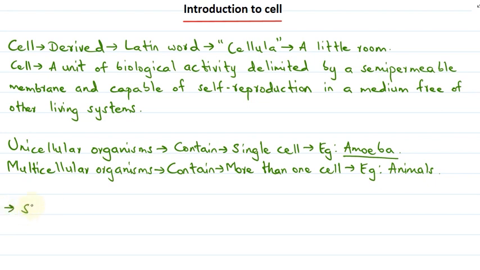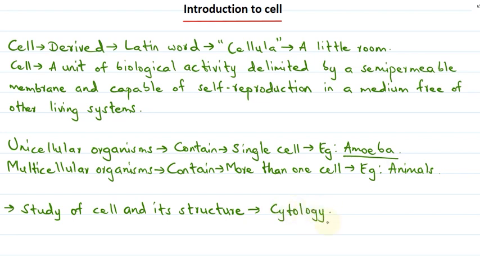So the study of cell and its structure is called cytology. So cytology is a branch of biology that deals with the study of cell and the structure of the cell.